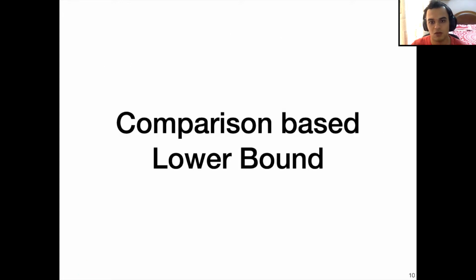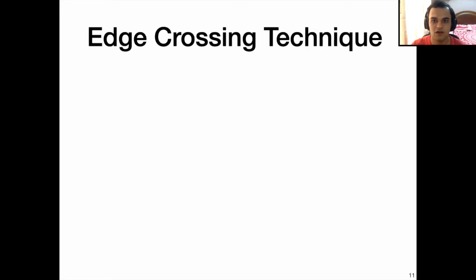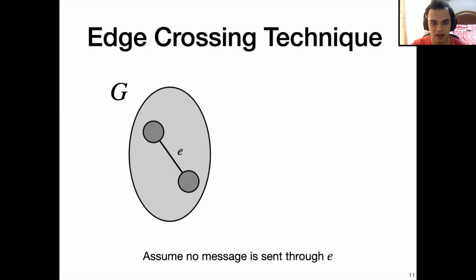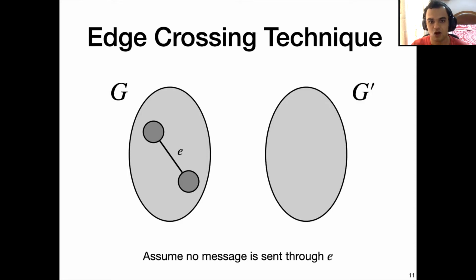So now we will look at our comparison-based lower bounds. We will first describe how the edge crossing technique works to get a lower bound for broadcast. So consider a graph G and an edge E and assume that no message is sent through E. We consider a copy of the graph G called G prime and also consider the corresponding edge E prime. Note that no message is sent through E prime as well.